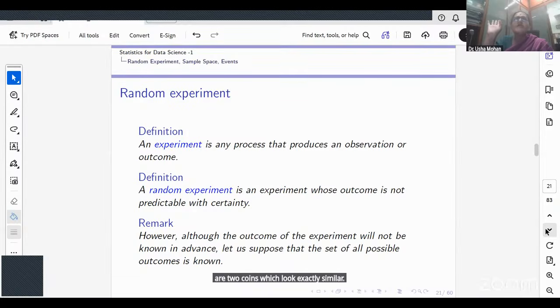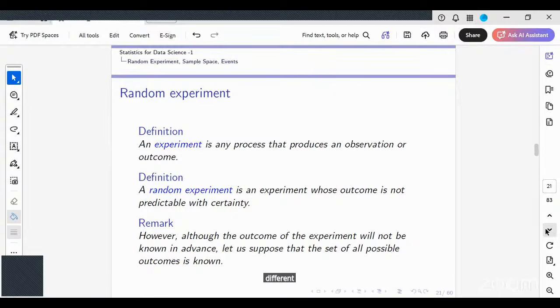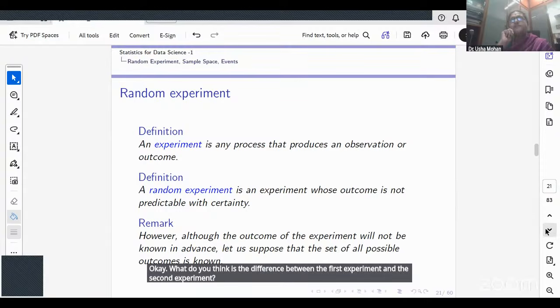Now I'm giving each one of you 2 coins which look exactly similar, say 1 rupee coins. I'm asking you to toss the coin. Will the outcomes be the same or will they be different? May or may not be the same. Different. May not be the same. Okay. What is the difference between the first experiment and the second experiment?